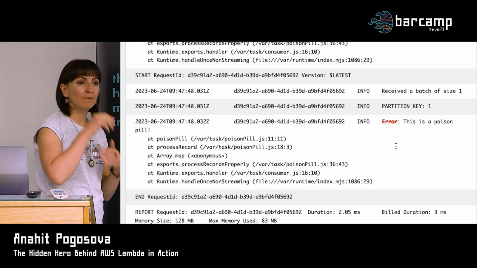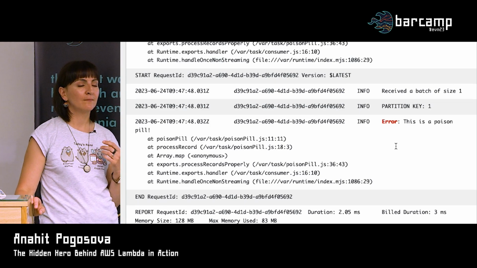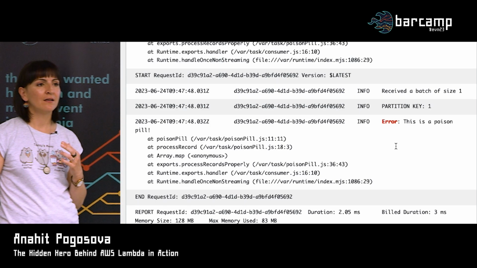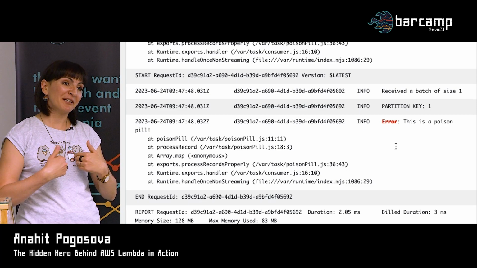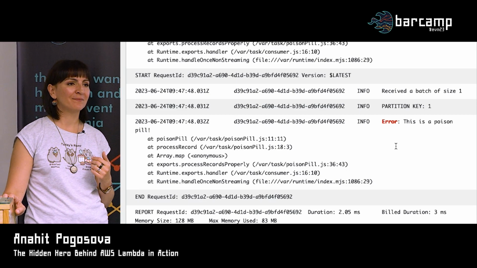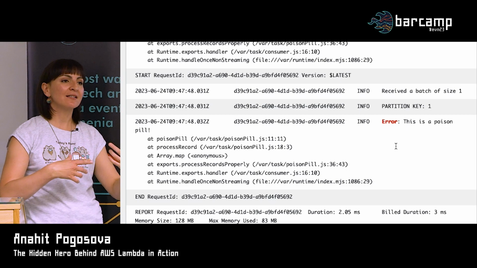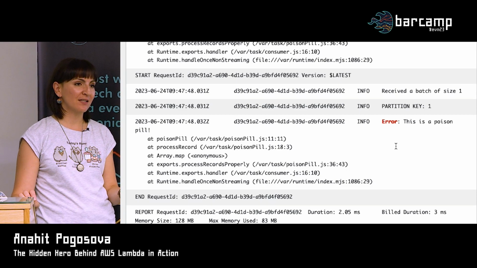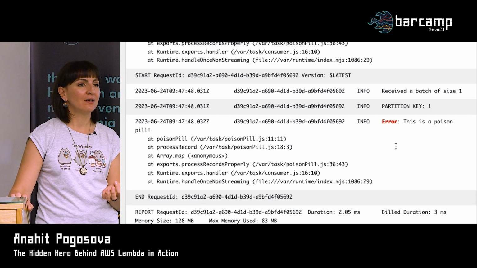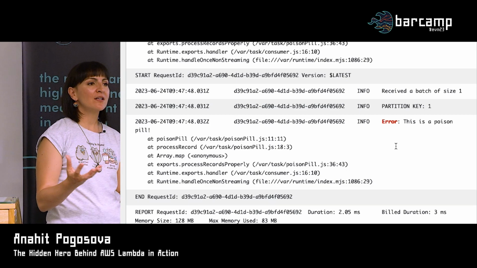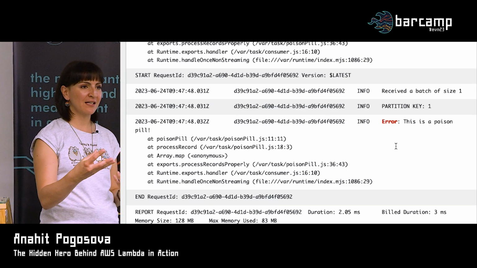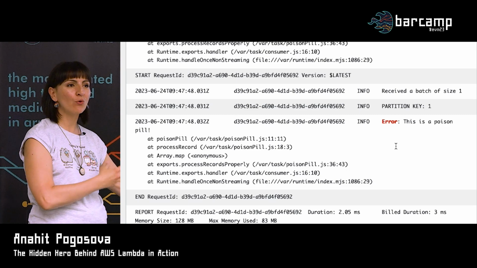Yes, please. Why is it bisecting again if it knows that it's always the one? Well, it doesn't know that it's always that one. We know that, and we also passed that information. Yeah, but it retries it. It hopes that it will succeed this time, like I said before. And the point of this partial success is that it will skip the ones that it already processed before.